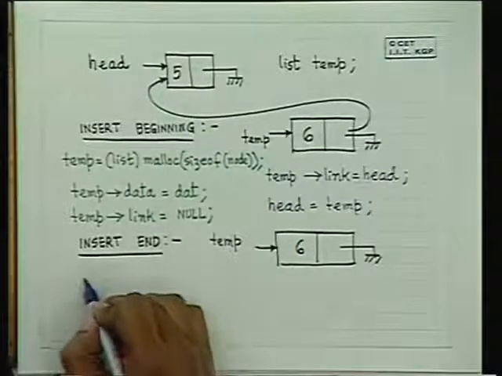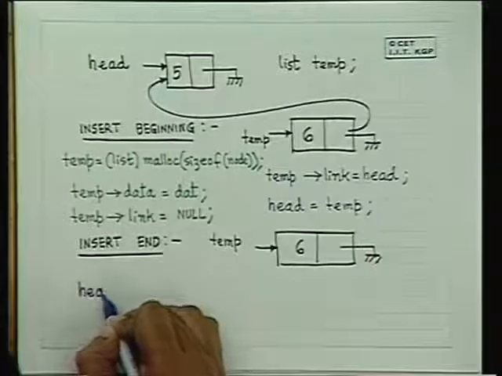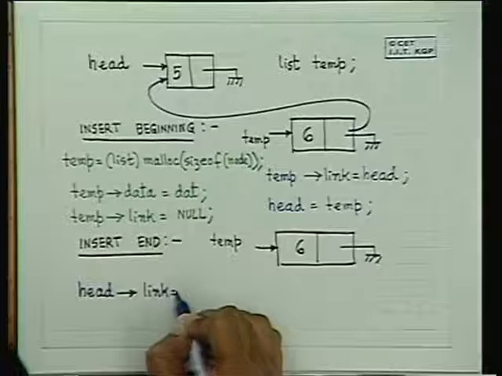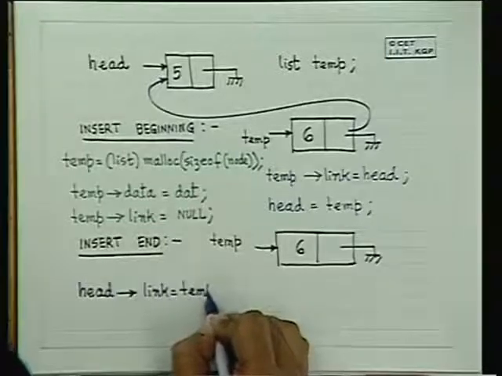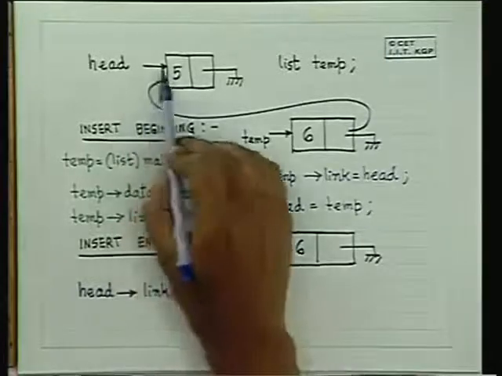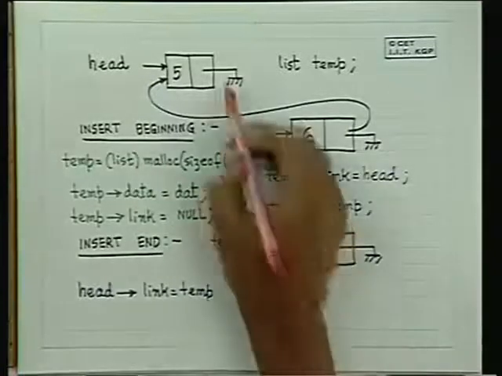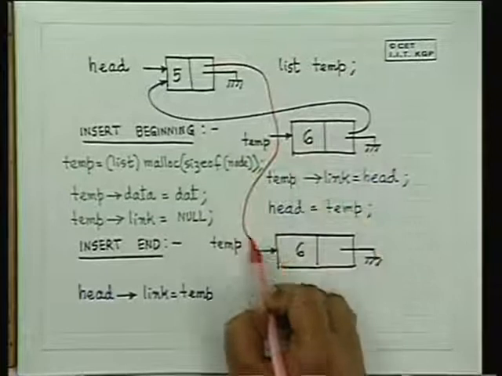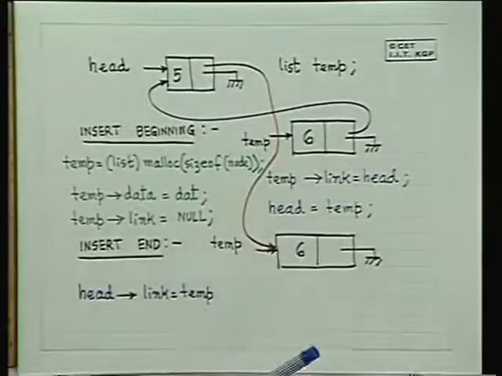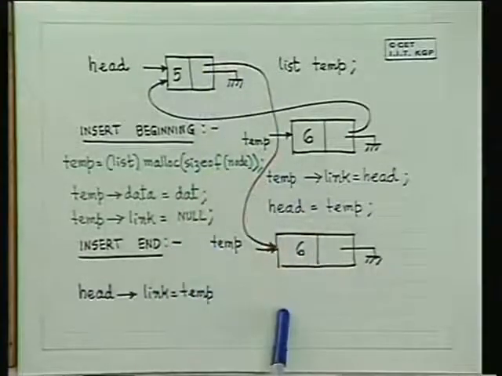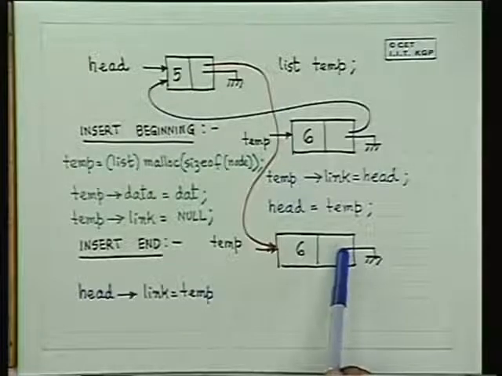A very simplistic way of arguing is head dot link is equal to temp, and you get a structure something like this. But next time, suppose you want to allocate another element, then head dot next will be assigned temp will not work. It is actually the end of the list.